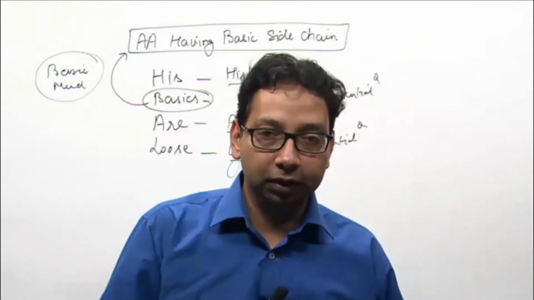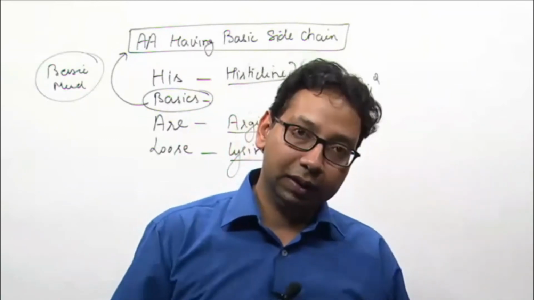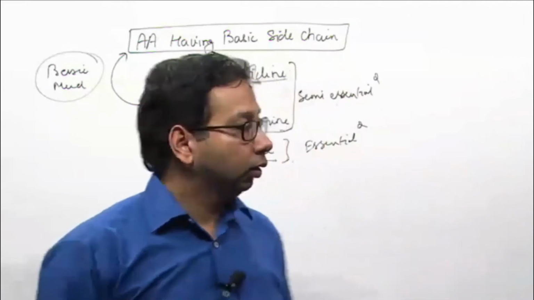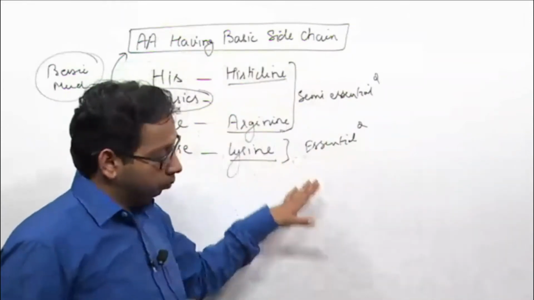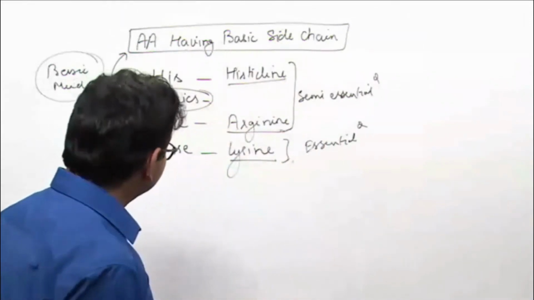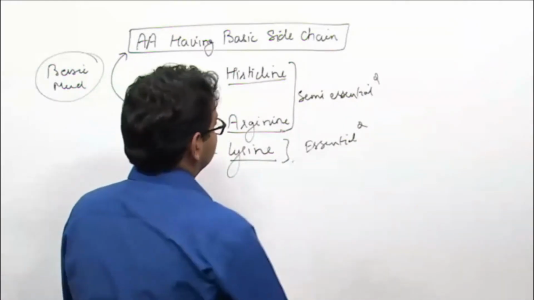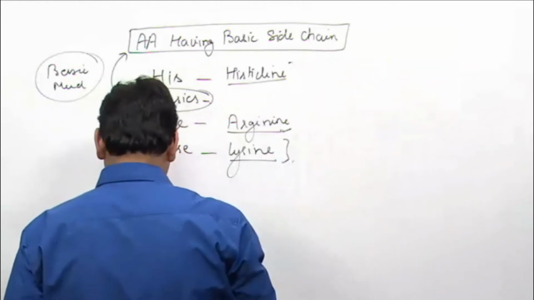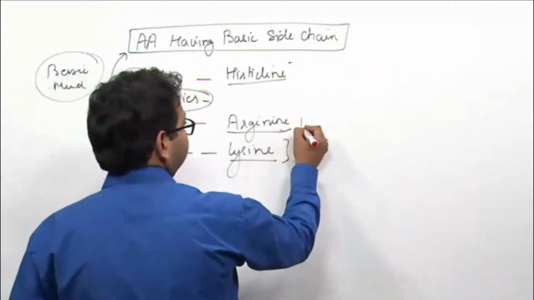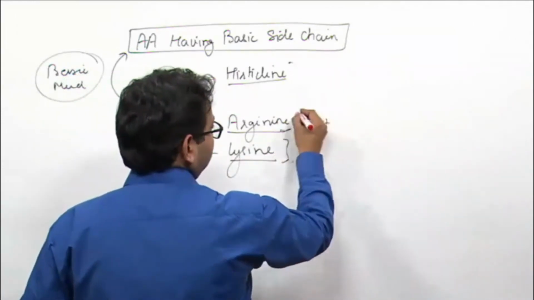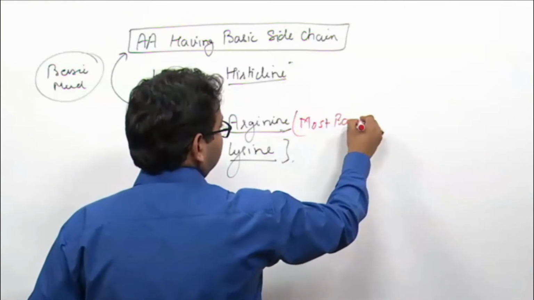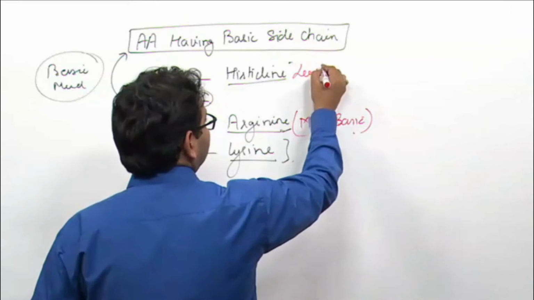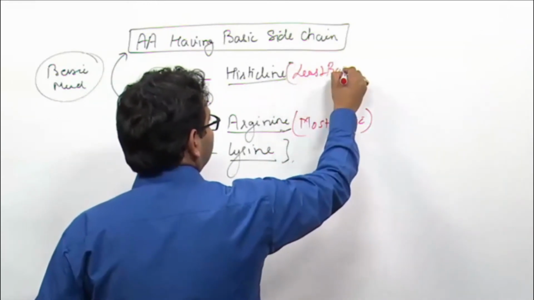And you know that basic amino acids have a positive charge. Acidic means negative charge, basic means positive charge. So these are basic amino acids having positive charge. Out of these three, arginine is most basic and histidine is least basic.